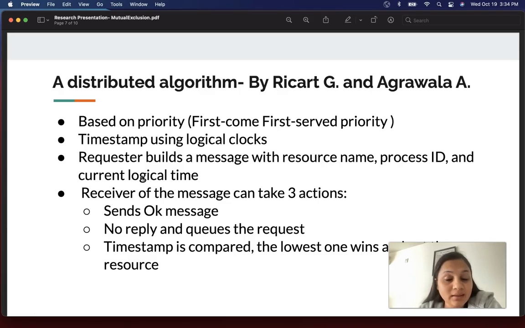The process that receives the message can take three actions: the receiver can send an OK message, or it will not reply. And if the sender as well as the receiver wants to access the resource, there will be a conflict, and in order to avoid the conflict, the timestamps of both will be compared and the lowest one wins.